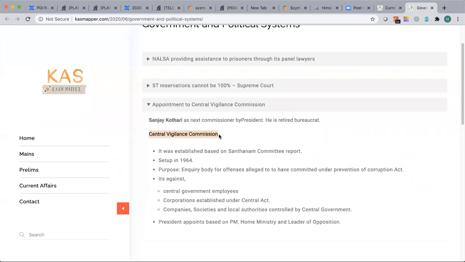Vigilance Commission, right? Is it a constitutional body? No. It is a legislative body. It is a body that came up through an act. Like the Finance Commission is a constitutional body, Article 280. Understand that because it is mentioned in one of the articles of the Constitution. That's how it becomes a constitutional body. The Central Vigilance Commission is not a constitutional body because it is not mentioned in any of the articles. It has come up only through an act or government policy.